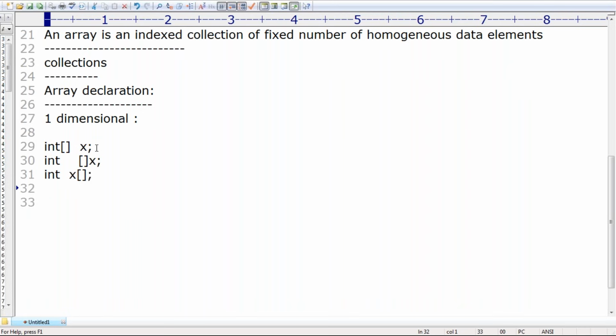So one dimensional array, how to declare, sir? All these things are allowed. No problem at all, sir. You can declare like this, like this, like this. The dimension you can specify after the type or before the variable or after the variable, no problem at all. But highly recommended, sir. Which one is the recommended? Yes, the first one is the recommended.